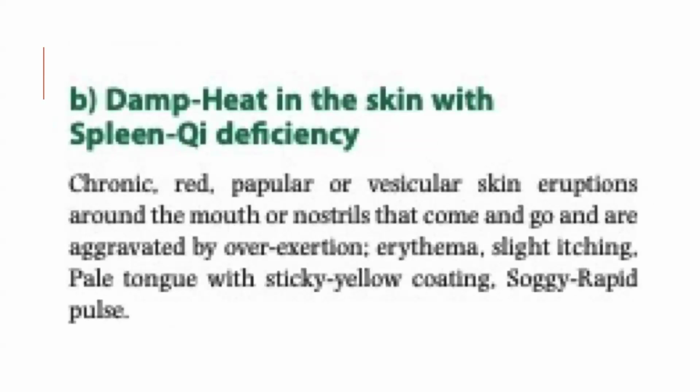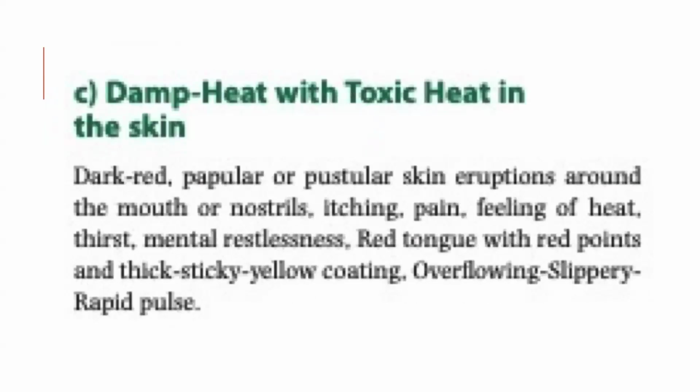For damp heat in the skin with spleen-Qi deficiency: chronic red, papular, or vesicle skin eruptions around the mouth or nostrils that come and go and are aggravated by overexertion, erythema, slight itching, pale tongue with sticky yellow coating, and a soggy rapid pulse. For damp heat with toxic heat in the skin: dark red, papular, or pustular skin eruptions